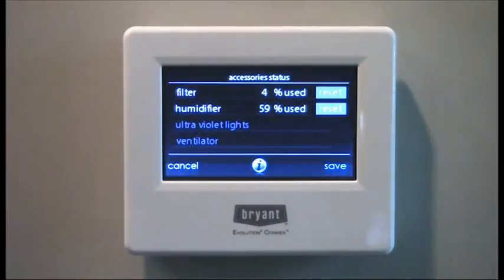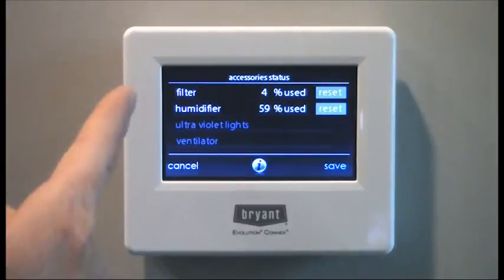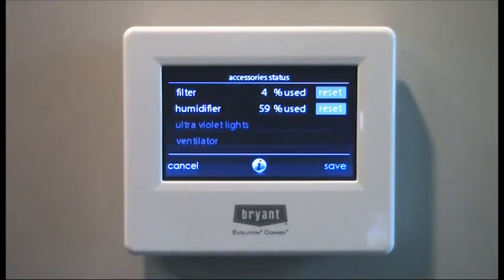Accessory status. Most common features are filter and humidifier. The filter is simply going to register the static pressure of the system. So as the filter becomes more and more dirty and collects more dust, it's going to have a higher static pressure, and so therefore it'll show that the filter is a higher percentage of used, and that you can reset after you change your filter. The humidifier, on the other hand, is simply a time setting, and so once you push reset, it'll start keeping track of the time since you've changed your humidifier pad.